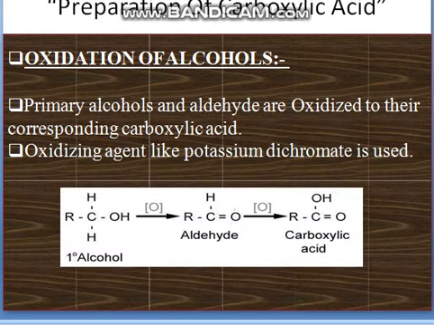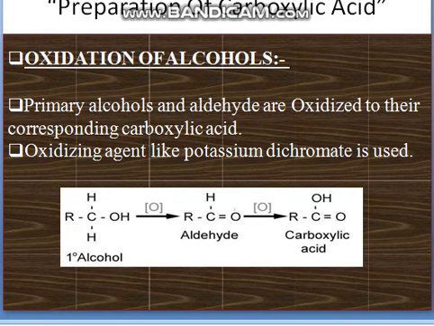Next is preparation of the carboxylic acid. Preparation of carboxylic acids, oxidation of alcohols. Primary alcohols and aldehydes are oxidized to their corresponding carboxylic acid. Oxidizing agents like potassium dichromate are used.